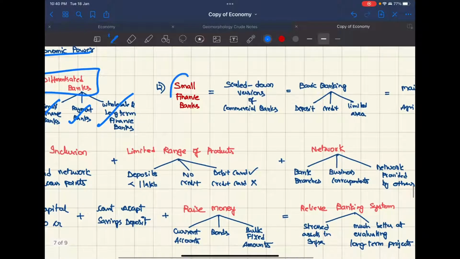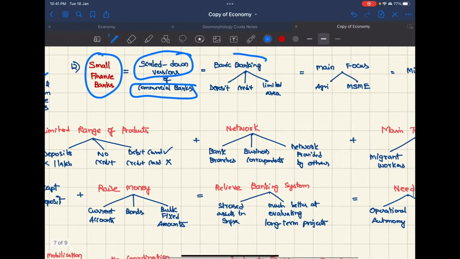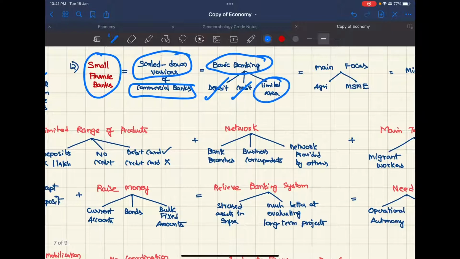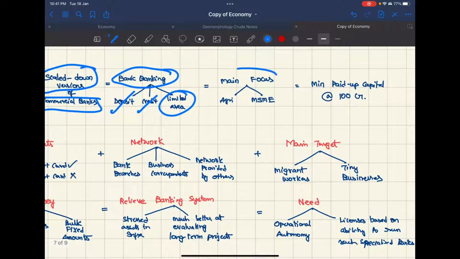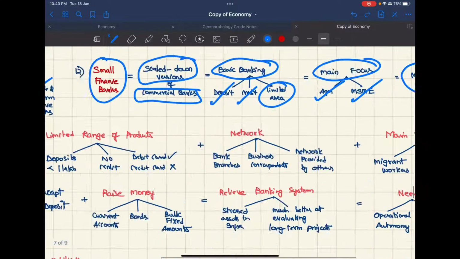Now coming to small finance banks, these are scaled down versions of commercial banks. So basically small commercial banks, and they do basic banking activities like take deposits and give credit, but only in a limited area. So the main focus for them is agriculture and MSMEs. Minimum paid up capital must be 100 crores.